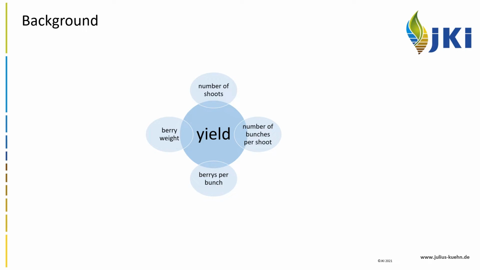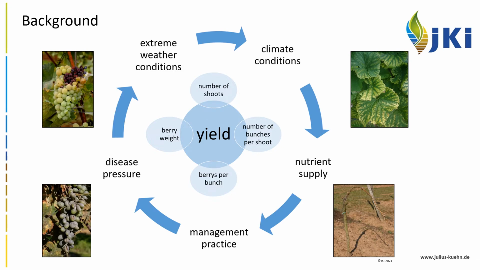Yield of vines is composed of various components. These are the number of shoots, the number of bunches per shoot, berries per bunch, and the berry weight. Yield is also influenced by a number of biotic and abiotic factors like the climatic conditions, the nutrient supply, management practice, disease pressure, and also extreme weather conditions.